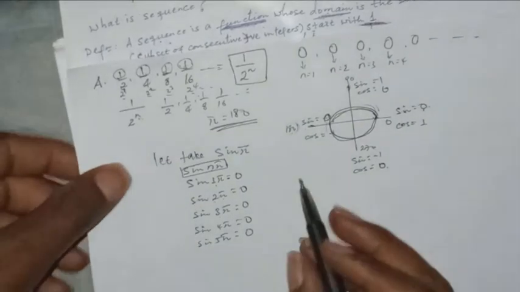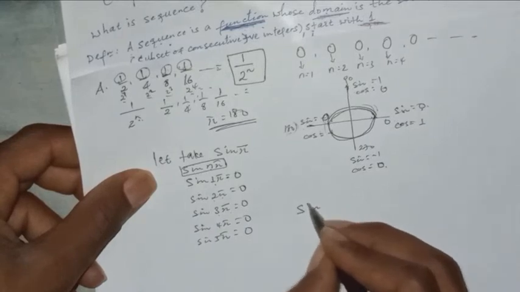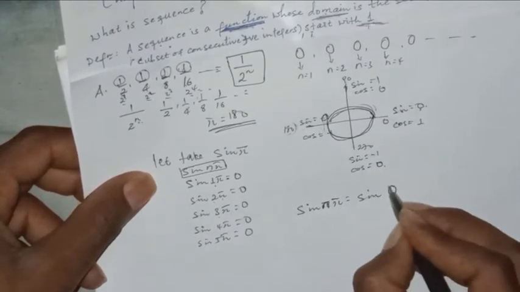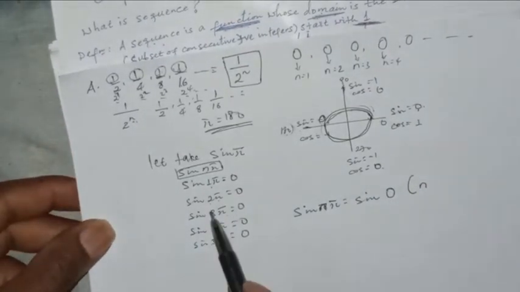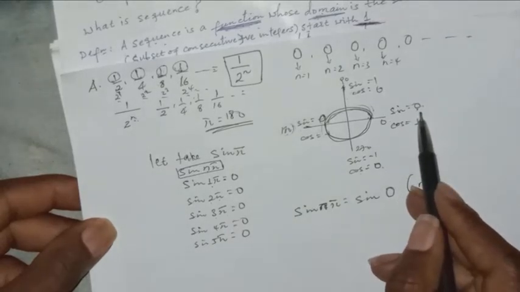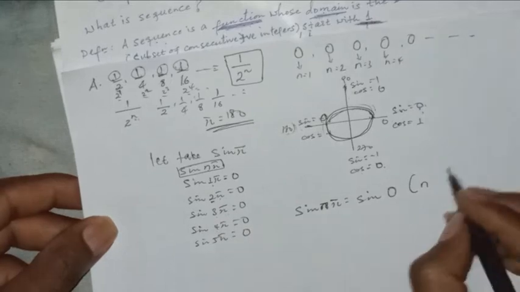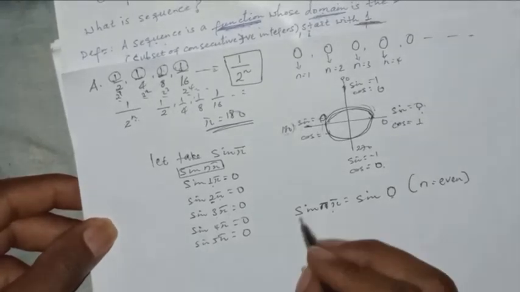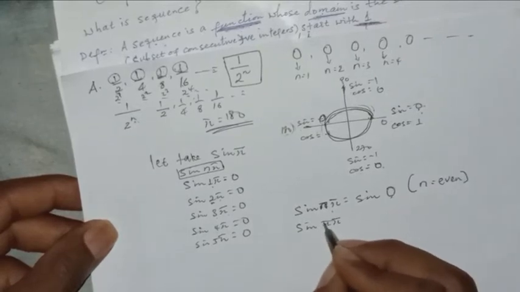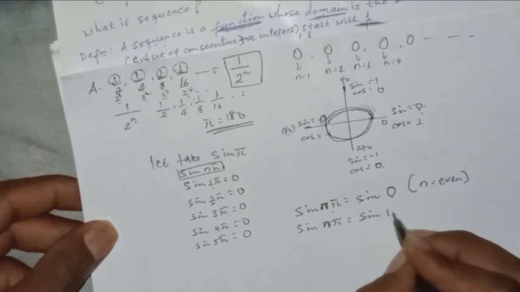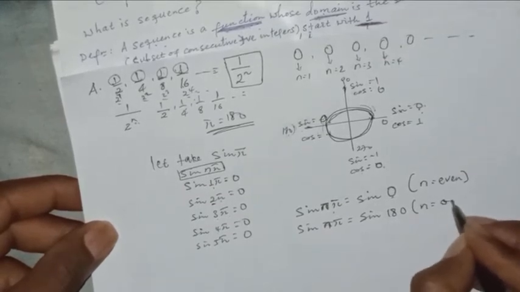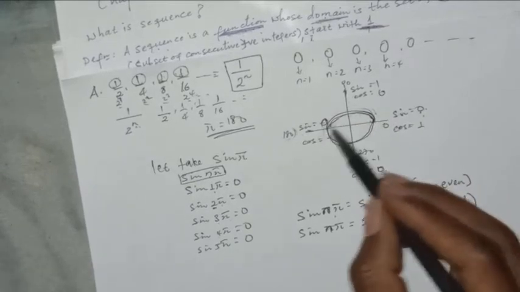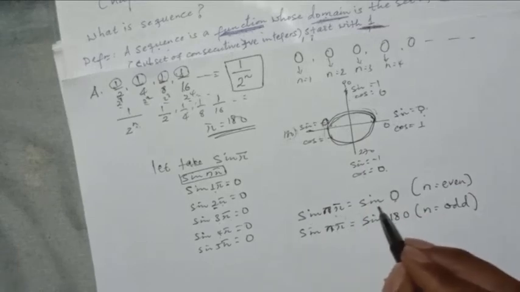So sine n pi is equal to sine 0 if n is even.